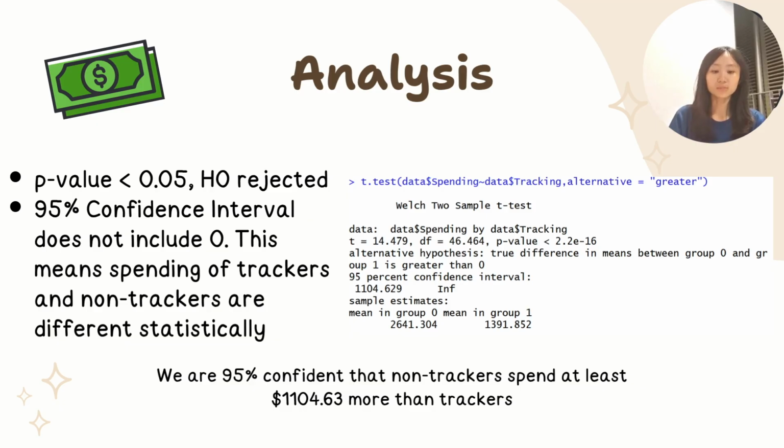Now, let's look at our hypothesis test. We set up a one-tailed t-test comparing spenders who track their expenses versus those who don't. The p-value is extremely small, far below 0.05, so we reject the null hypothesis. The numbers tell a clear story.